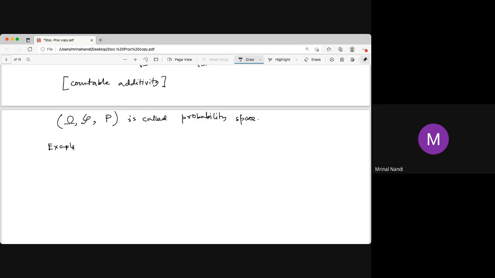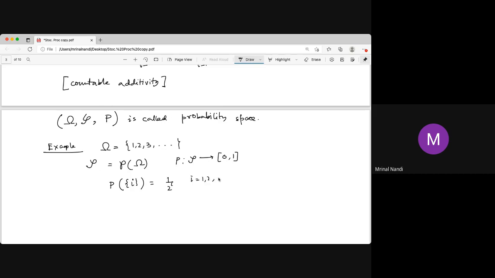So we have some non-trivial examples like that. One example is tossing a coin, and then we take another example. Say omega is the set of all positive integers, and script F is the power set of omega, that is the collection of all subsets. Then we define P to [0,1] like that. So the probability of the set containing only i is 1 by 2 to the power i. What is that?